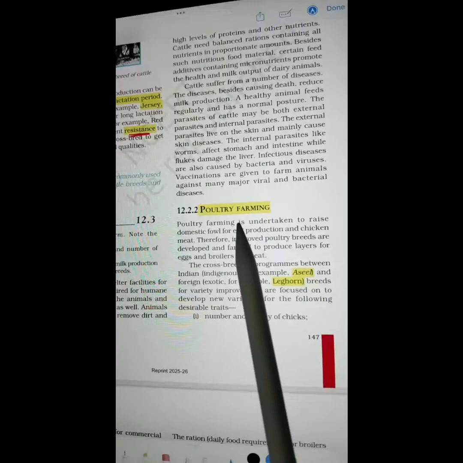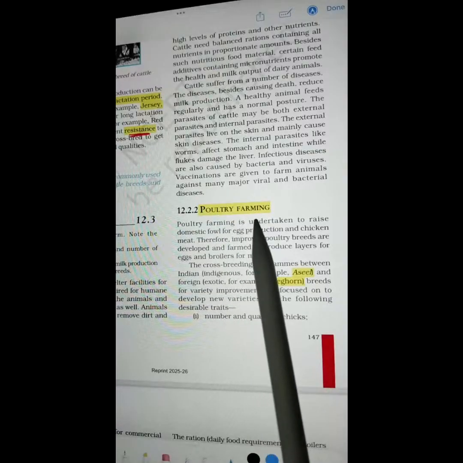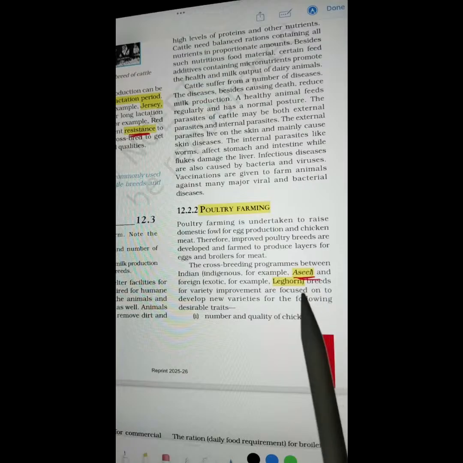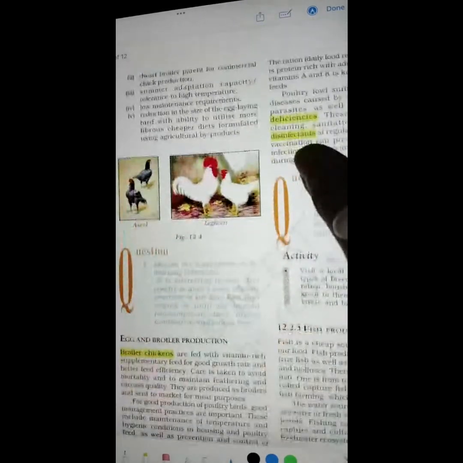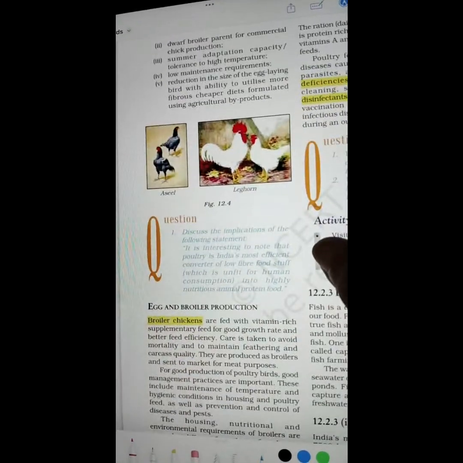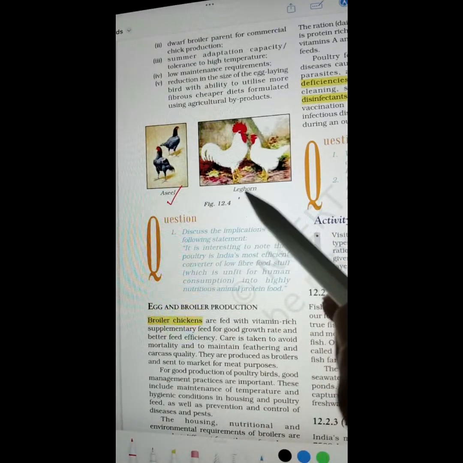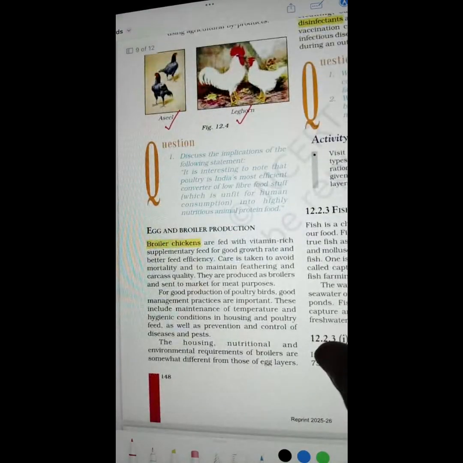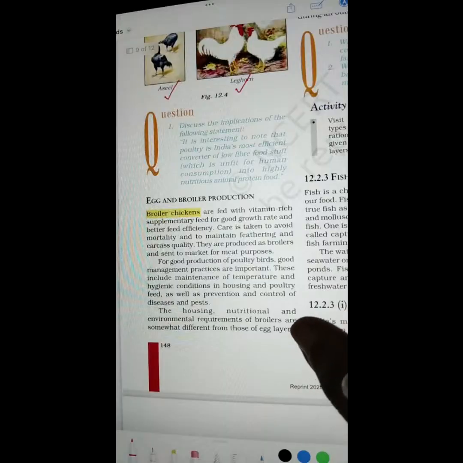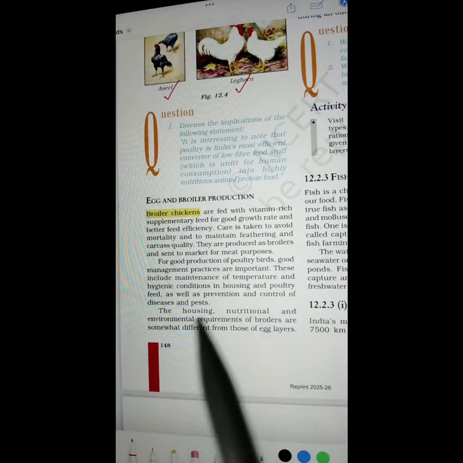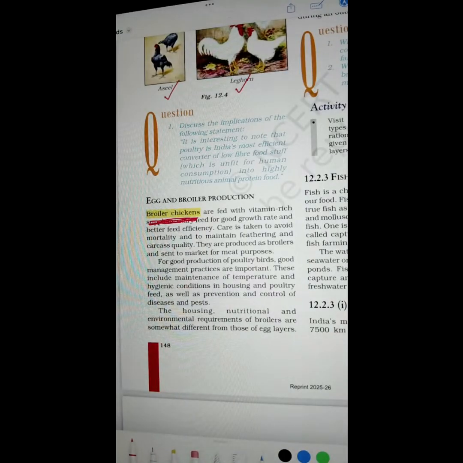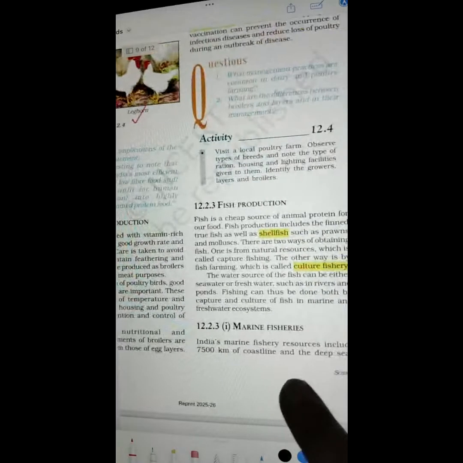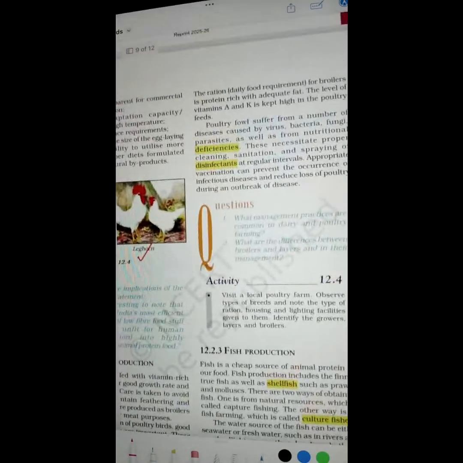Poultry farming. Aseel, leghorn. The images of aseel and leghorn are given here. So for image-based questions, you should definitely learn how aseel and leghorn look. Broiler chickens. The other variety is known as layers.